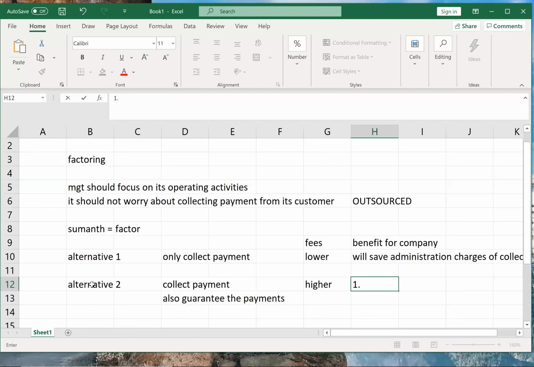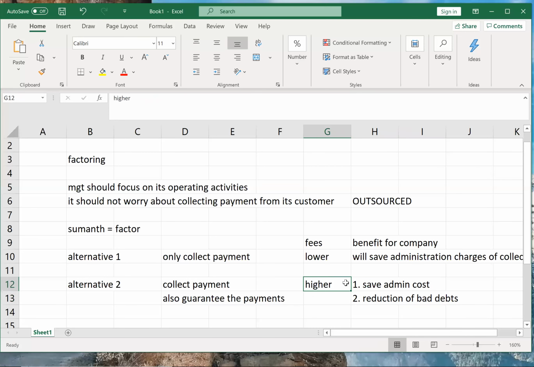Now, benefit for the company. There will be two benefits. First is what? Save admin cost. That is their admin cost is saved. And what is the second benefit for the company? Reduction of bad debts. So there will be no bad debts. So company will receive everything. All amount will be received by the company. But since company is having two benefits, it will have to pay higher fees to Sumant.